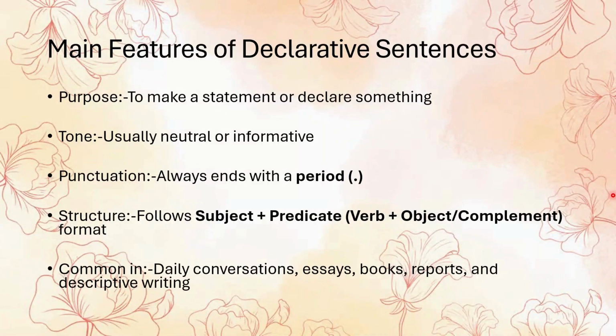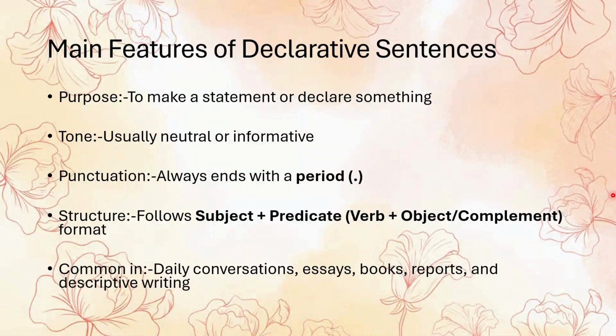Next comes the structure. Declarative sentences follow a standard and easy to remember format, that is the subject plus the predicate. The predicate usually contains the verb and sometimes an object or a complement. For example, in the sentence, the child is playing, the child is the subject and is playing is the predicate. This simple structure makes a declarative sentence easy to construct and widely used.